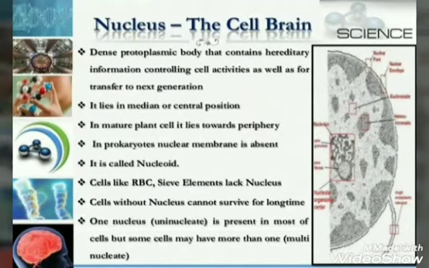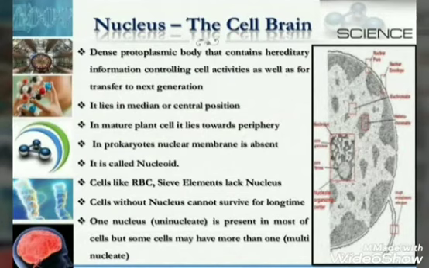It usually lies at the central position or center of the cell. In mature plant cell, it lies towards the periphery. But in prokaryotic cell, nuclear membrane is absent, hence the nucleus is known as nucleoid in prokaryotic cells. Cells like RBC, sieve elements lack nucleus. So the cells which do not have nucleus cannot survive for a long duration of time.